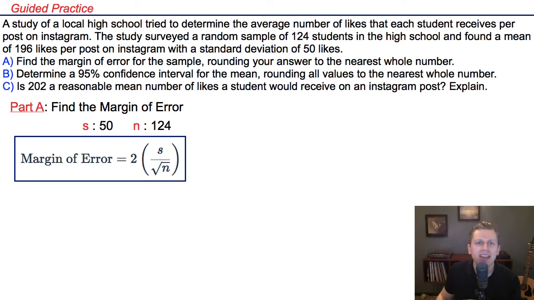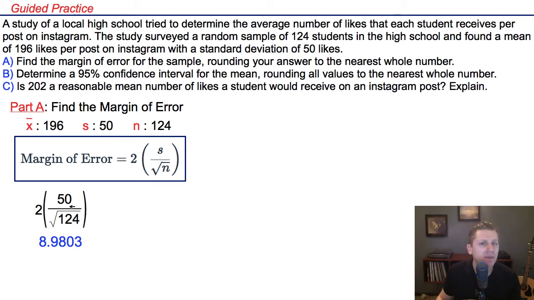Even though we don't need the mean or the average, let's write it down here as well. The average was 196. To find the margin of error, simply plug in and simplify. We can plug in the standard deviation of 50 and the number of students surveyed at 124. Calculating this, I would get a decimal.